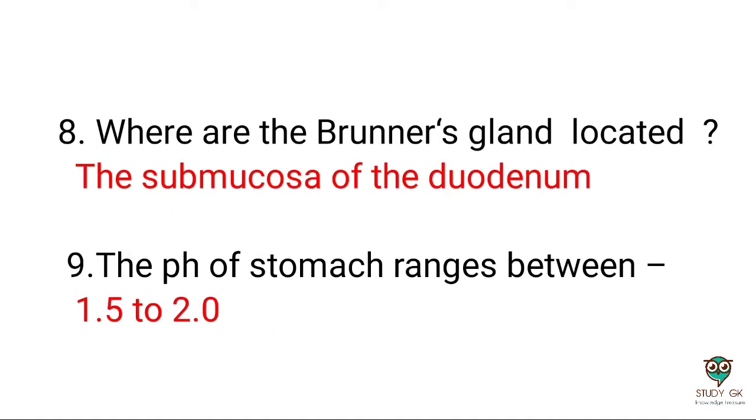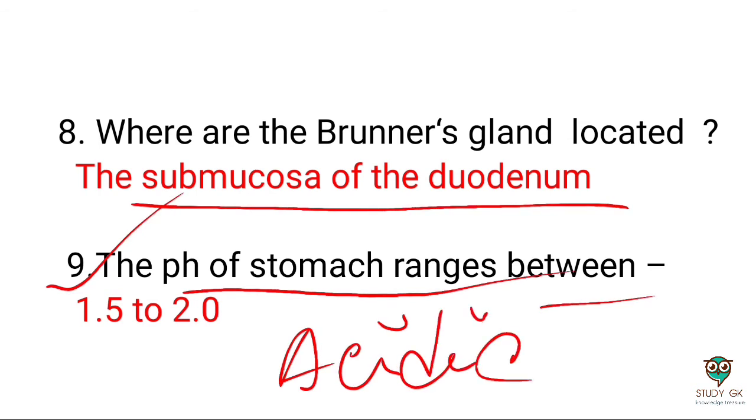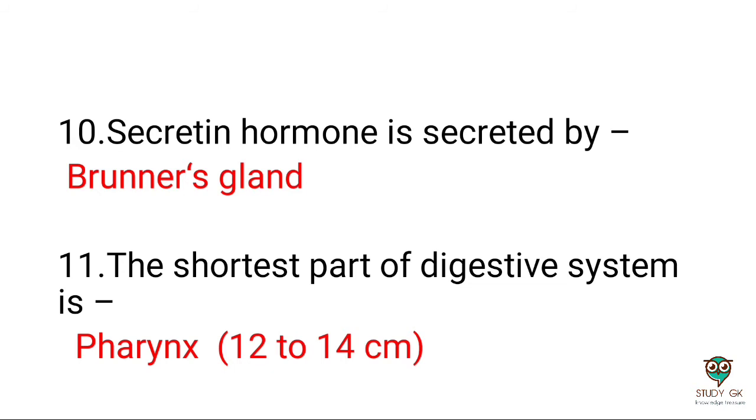Next question: where is the Brunner's gland located? Brunner's gland is located in the submucosa of the duodenum. Next question: the pH of the stomach ranges between 1.5 to 2, which means it is acidic in nature. Next question: secretin hormone is secreted by Brunner's gland.